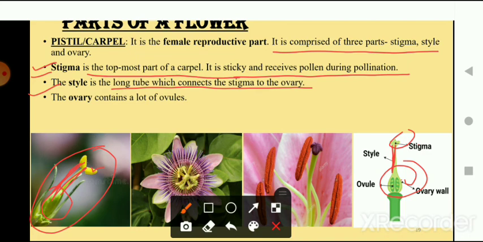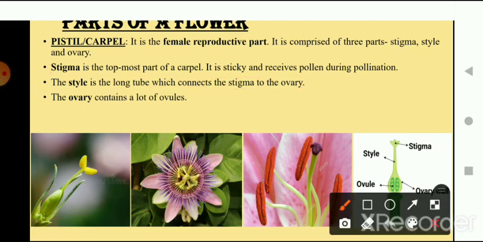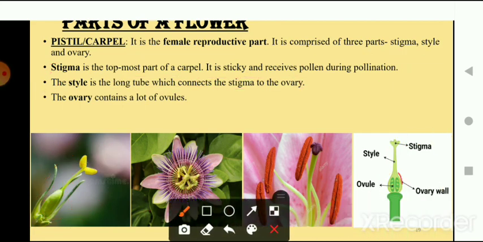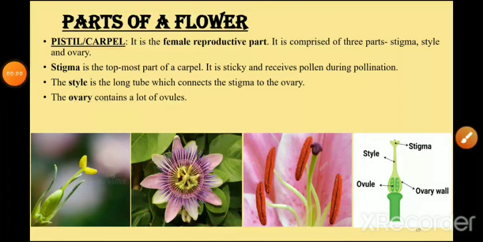This whole part is the ovary, this part is the ovary wall, and inside the ovary wall there are ovules.